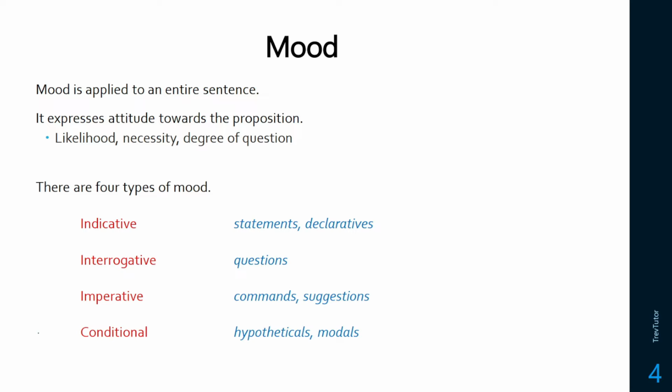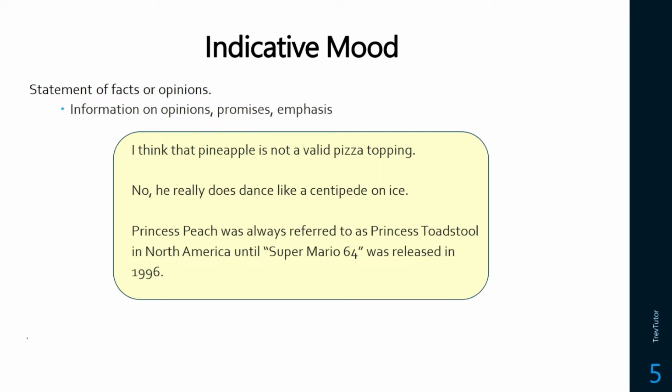The first one, indicative, is what you're used to. These are basic declarative sentences. They state facts or opinions. It's not about whether the fact or opinion is true. It's just that it states something that can be true or false. So I think that pineapple is not a valid pizza topping. Just a regular sentence. No, he really does dance like a centipede on ice. Regular sentence. Statement. Princess Peach was always referred to as Princess Toadstool in North America until Super Mario 64 was released in 1996. So that's indicative. It is giving information. It's just factual.